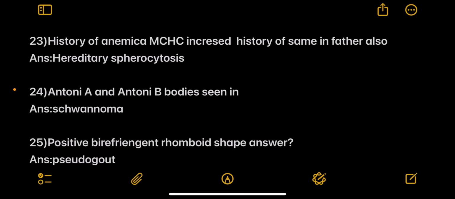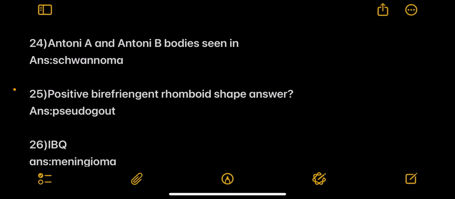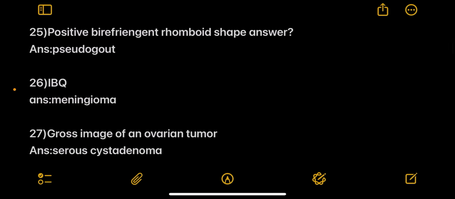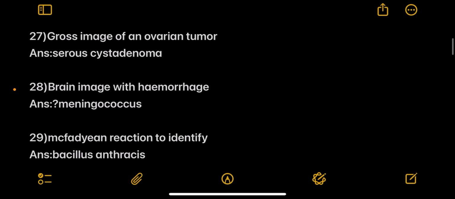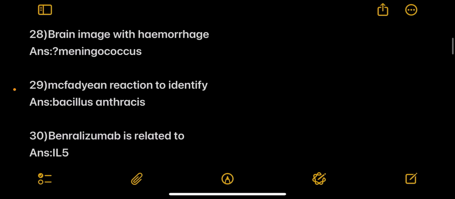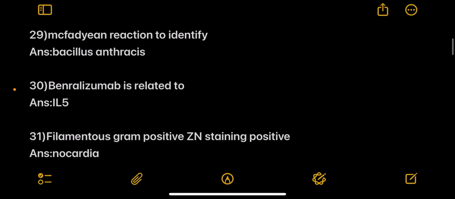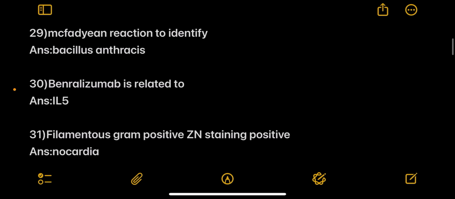Next question, history of anemia and MCHC is increased and history of same in father also, answer hereditary spherocytosis. Next, Antoni A and Antoni B bodies are seen in, answer schwannoma. Next, positive birefringent rhomboid shaped crystals seen in, answer pseudogout. Next is an image based question and answer is meningioma. Next, gross image of an ovarian tumor was given, answer is serous cystadenoma. Next, a brain image with hemorrhage and the organism is most commonly Neisseria meningitidis or the meningococcus. Next, McFadyean reaction is to identify, answer Bacillus anthracis.